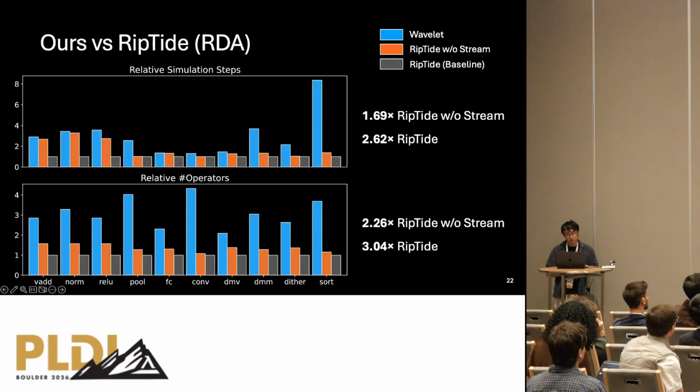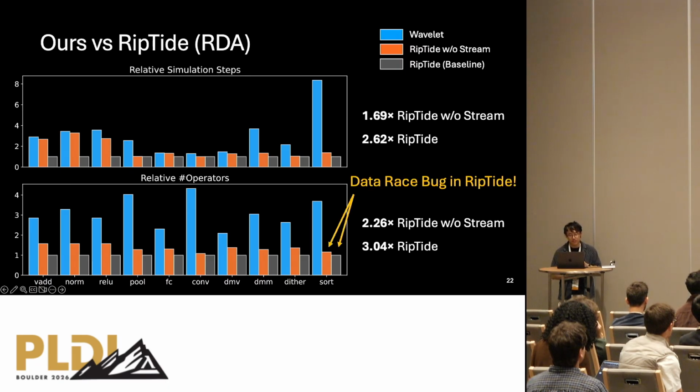Overall, we are about 1.7 times slower than Riptide and producing dataflow circuits that are about 2.3 times larger without this streamification optimization. And the main difference here comes from different memory synchronization strategies, where we use a more explicit mechanism for synchronizing potentially conflicting memory operators, which leads to larger circuits and slightly slower speed. But I do want to note that we did actually find a bug in the Riptide compiler on one of the programs that would cause a data race in the dataflow circuit. So this trade-off is meaningful in improving the correctness guarantee.